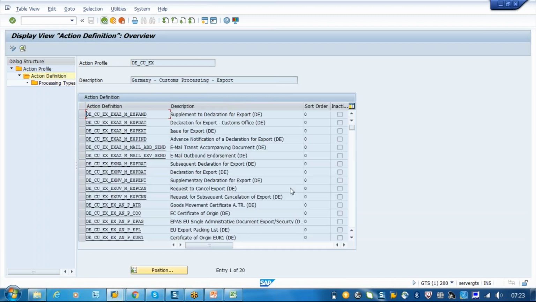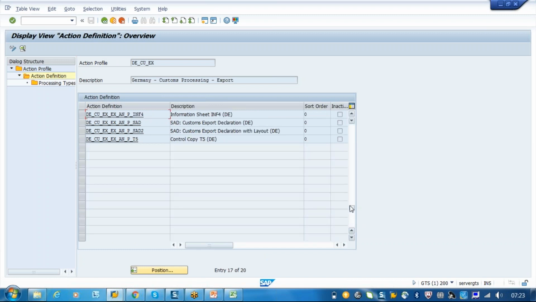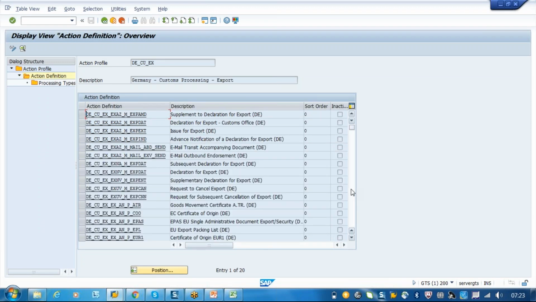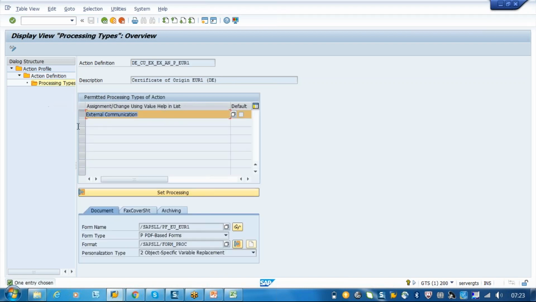Now if I take any print message, we will see if any print message is there. Yeah, so now this is a print message.